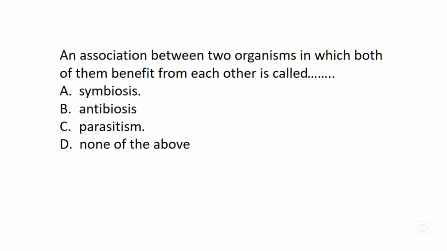The next question says, an association between two organisms in which both of them benefit from each other is called dash. A. Symbiosis. B. Antibiosis. C. Parasitism. D. None of the above. In this question, the correct answer is A. Symbiosis. So symbiosis is a type of association between two different organisms in which both of them benefit from each other.